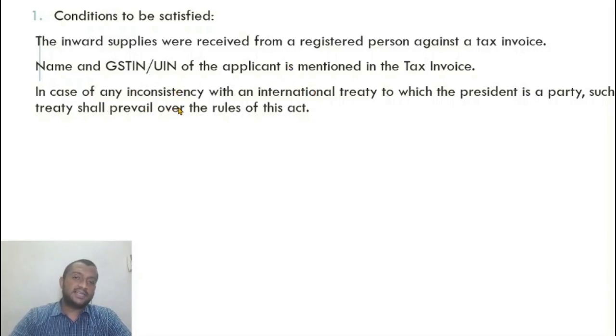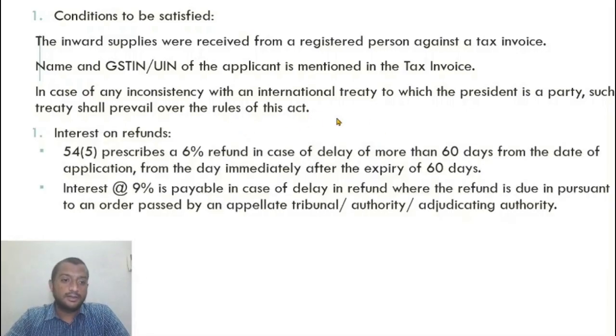So in case, let us say Narendra Modi signs a pact with the United States saying that no country will give refund of taxes paid by the consulates in the respective country. So the treaty is saying that no refund can be claimed, but the act says refund can be claimed. The treaty will prevail over the act and rules. That is what this says.